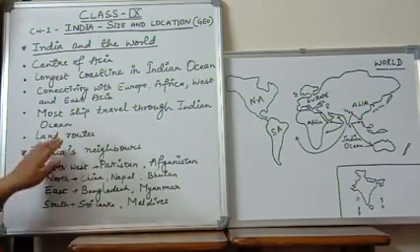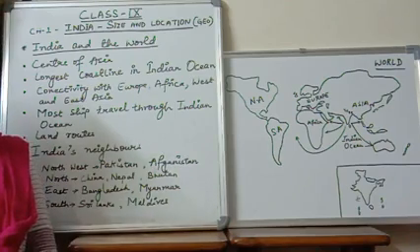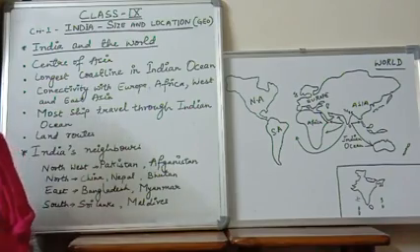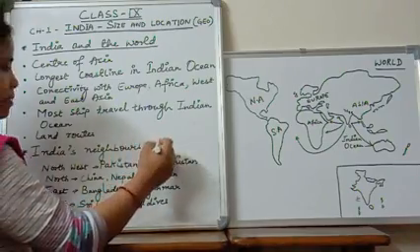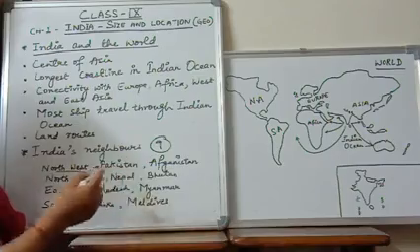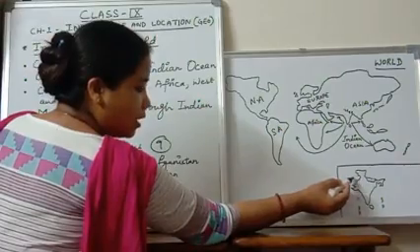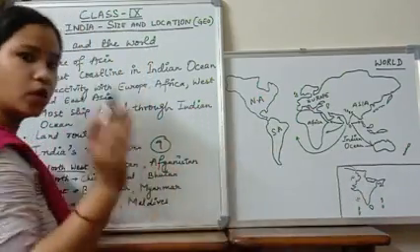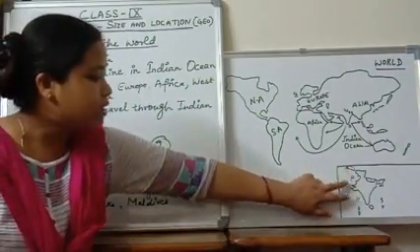Now we'll be talking about India and its neighbors. In India we have almost 29 states and 9 union territories. If we talk about the neighbors of our country, we have a total of 9 neighbors. In the northwestern part, we have Pakistan. As you can see on the small map of India, in this portion we have Pakistan. In this portion, some part of our country is also connected with the Afghanistan area. So in the northwest part we have Afghanistan and Pakistan.